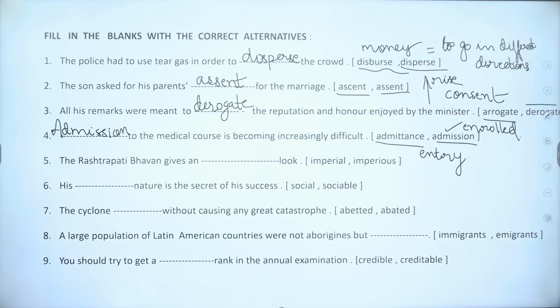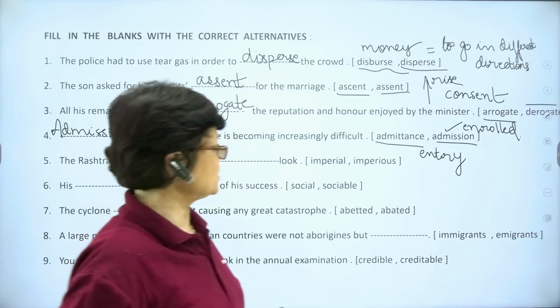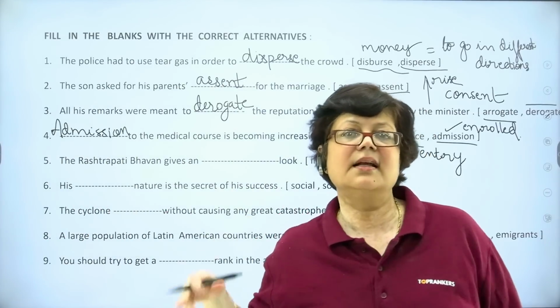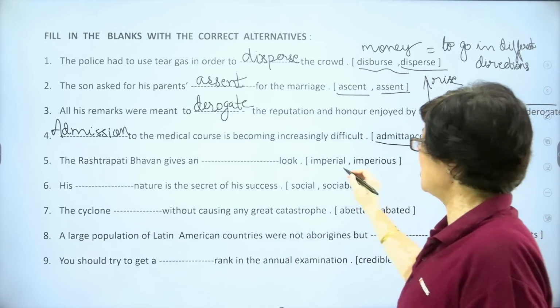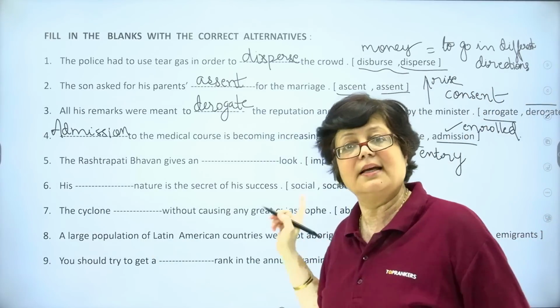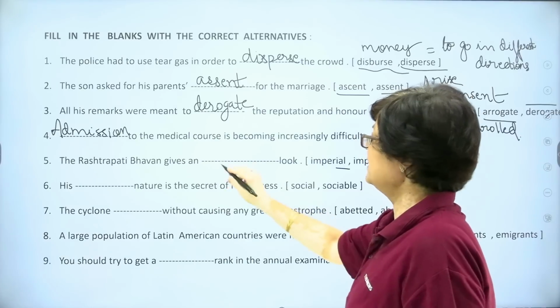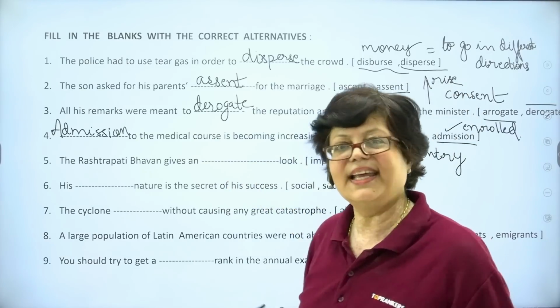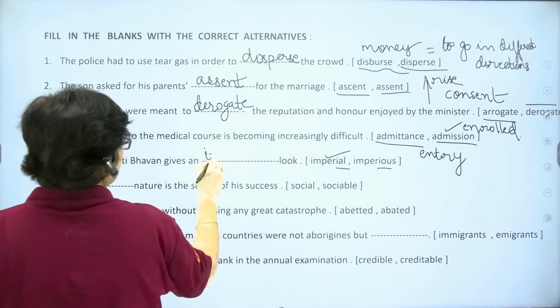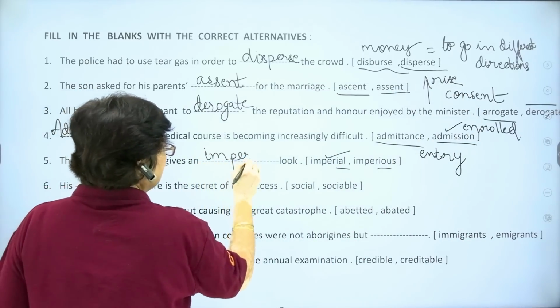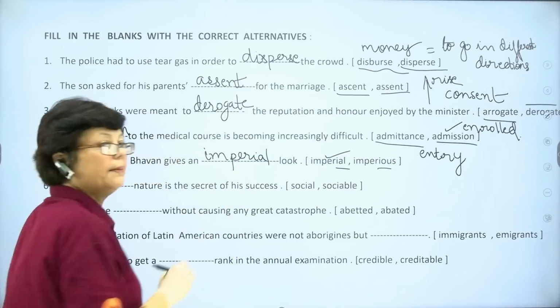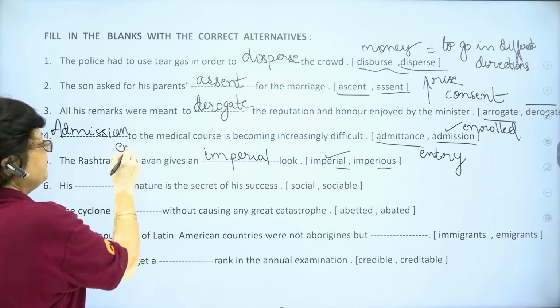Next, the Rashtrapati Bhavan gives an dash look. Imperial, imperious. Look at the two options, they look similar, but they are different. The Rashtrapati Bhavan gives an imperial look. Why imperial? Imperial has come from the word empire.